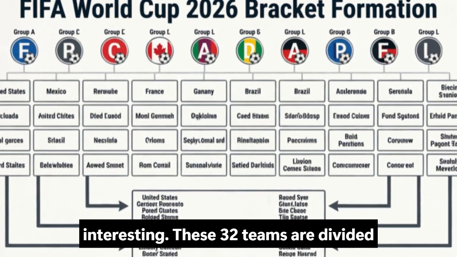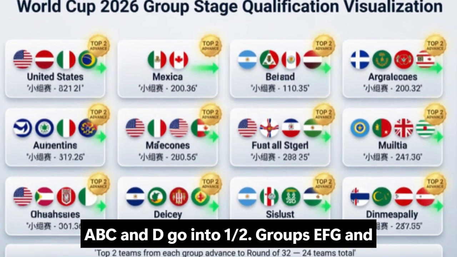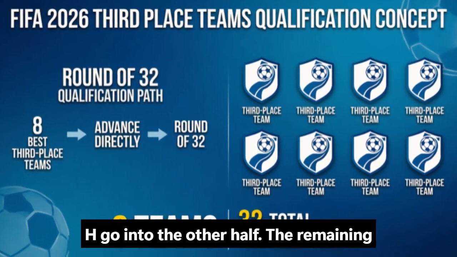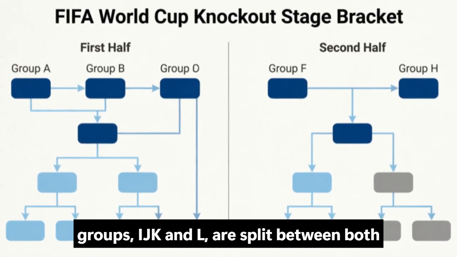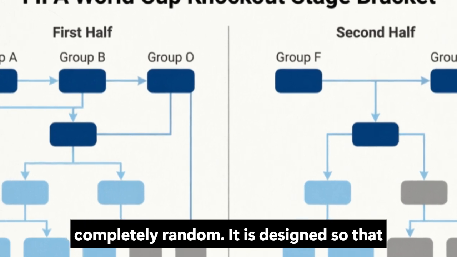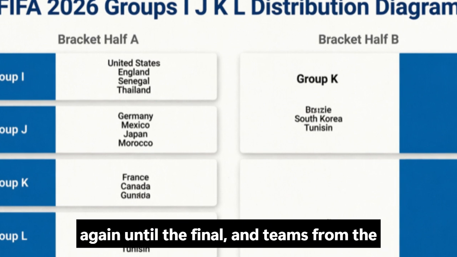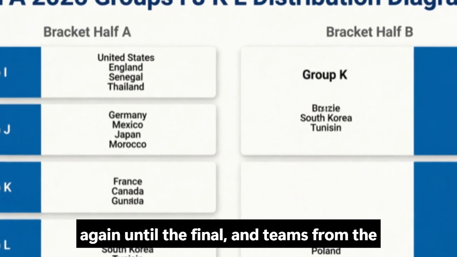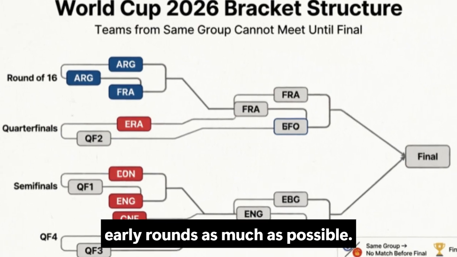Now here is where it gets interesting. These 32 teams are divided into 2 halves of the bracket. Groups A, B, C, and D go into one half. Groups E, F, G, and H go into the other half. The remaining groups, I, J, K, and L, are split between both halves. This means the bracket is not completely random. It is designed so that teams from the same group cannot meet again until the final, and teams from the same confederation are kept apart in the early rounds as much as possible.